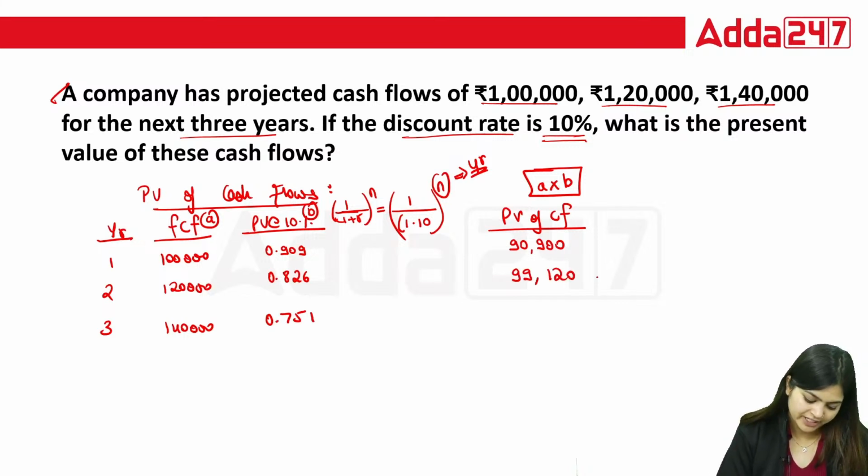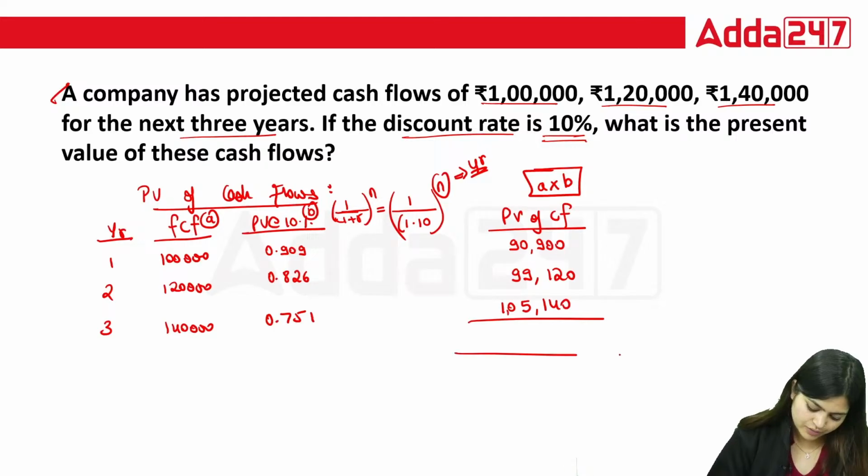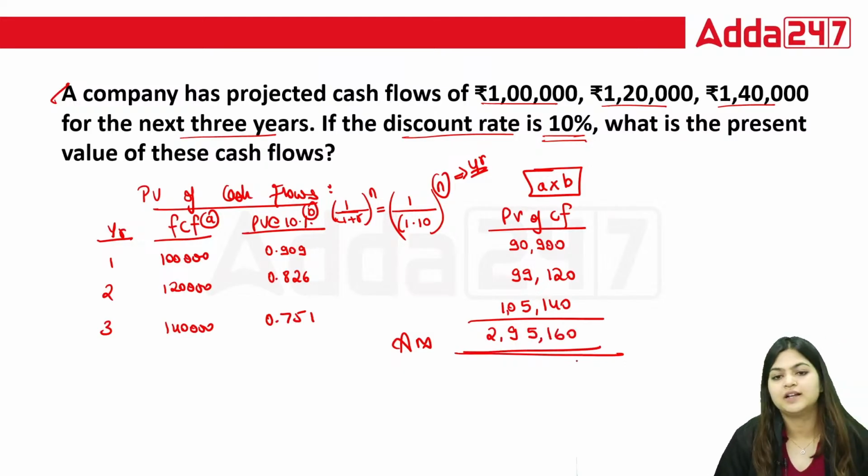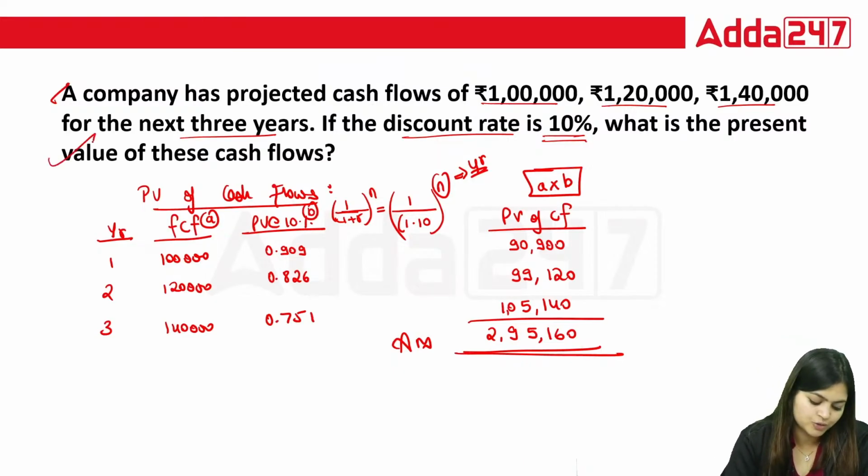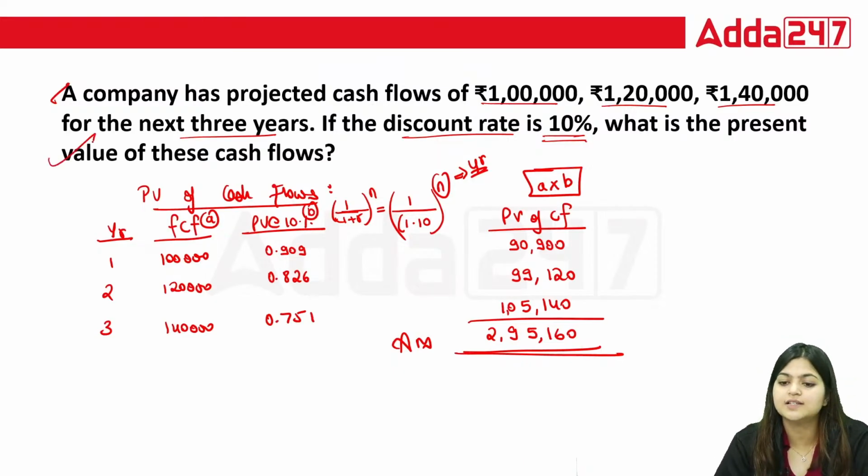Lastly, 1,40,000 into 0.751, 105,140. So what is your present value answer? 90,900 plus 99,120 plus 105,140, that is 295,160. This is the final answer, and this is what they asked in this question. So this is how you need to calculate present value.